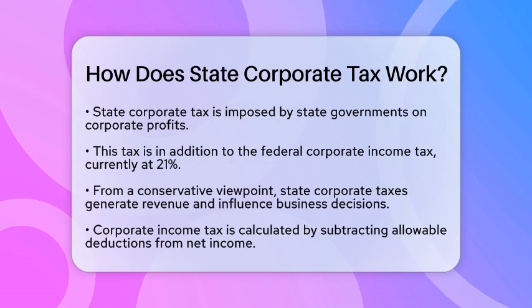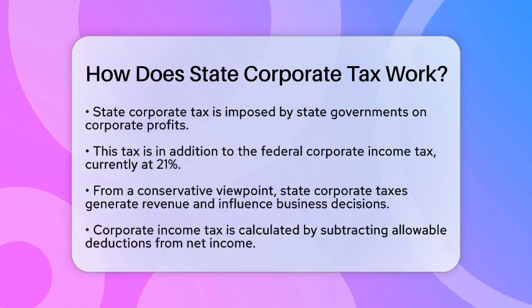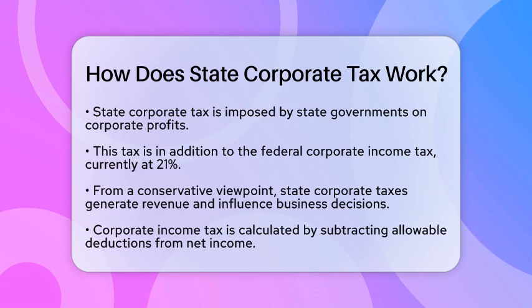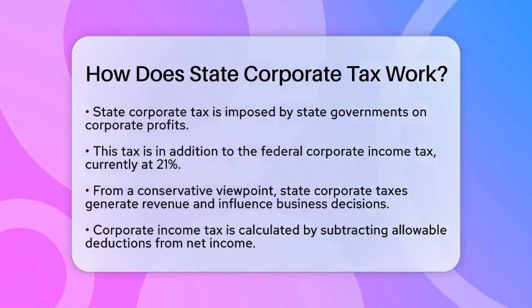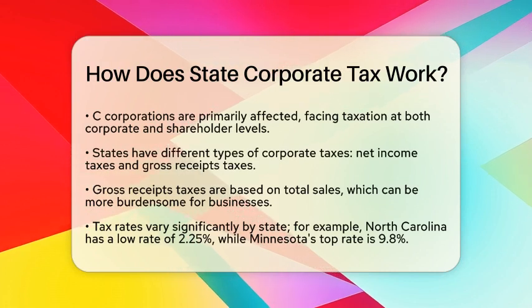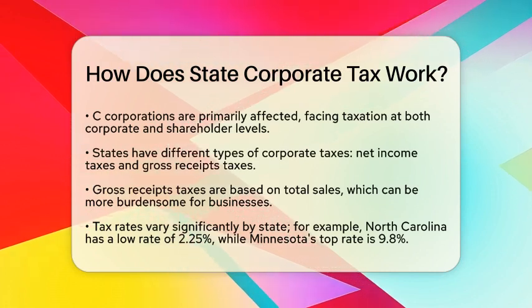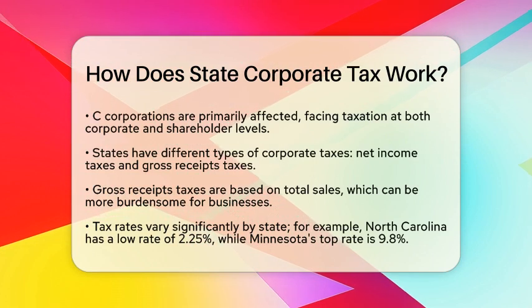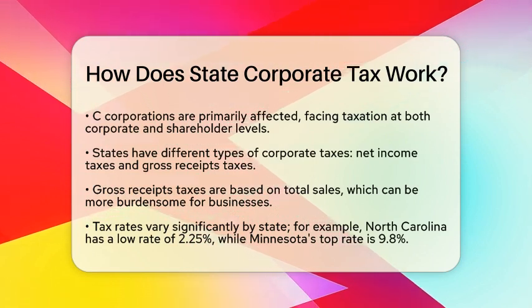The corporate income tax is calculated by taking the net income of a corporation and subtracting allowable deductions from the gross income. This tax primarily affects C corporations, which face taxation at both the corporate level and again at the shareholder level when dividends are distributed.